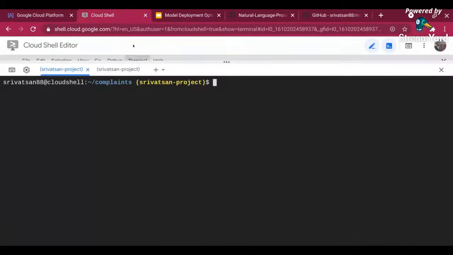So let me go back. Let's now deploy it on a serverless environment, that is Google Cloud Run. The command is going to be similar, gcloud. Instead of gcloud build, which builds the container, we are going to say gcloud run to run it on Cloud Run. I'm telling it deploy. Now, what am I going to deploy? I'm giving a name, complaints API again. And then I'm giving the image that I have created, so I'm giving hyphen image.